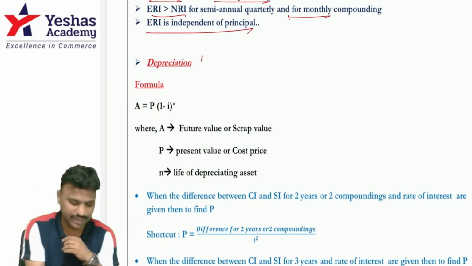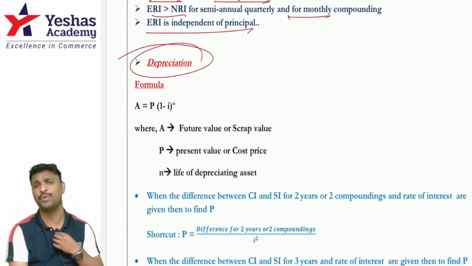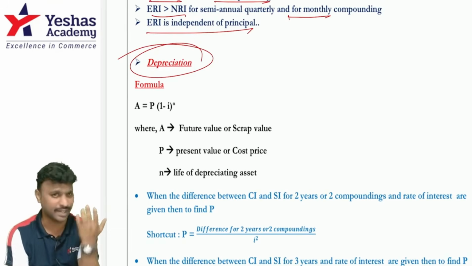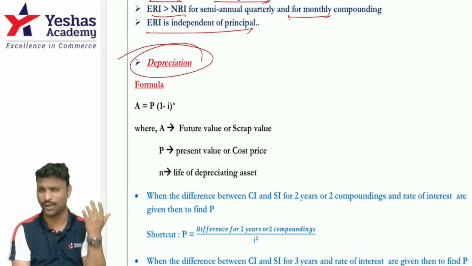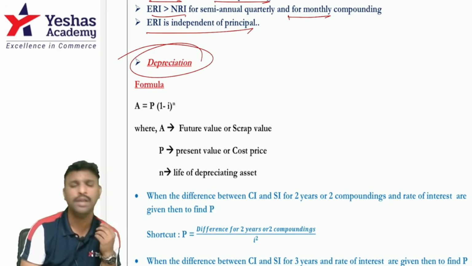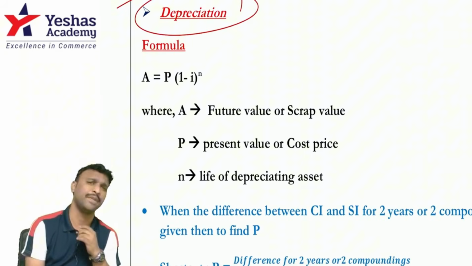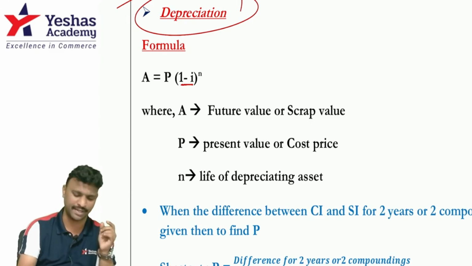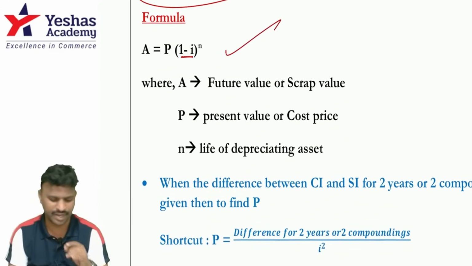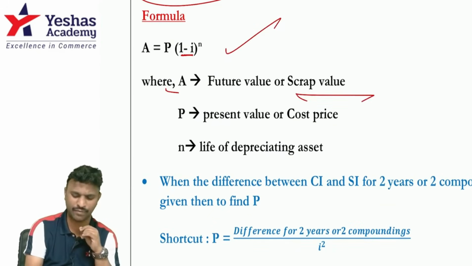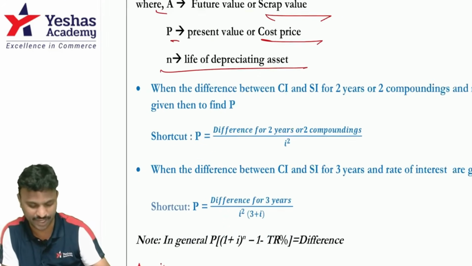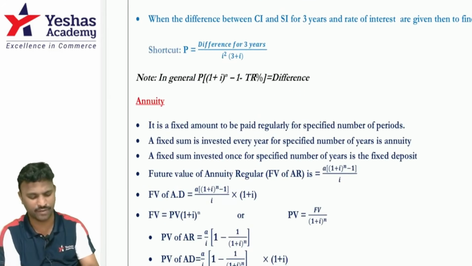All right. Then we have depreciation. An asset whose value keeps decreasing with time is said to be a depreciating asset. For example, furniture, building, electronic gadgets, and so on. If you know the appreciation formula, the depreciation formula should be easy. Just that plus 1 plus I becomes 1 minus I. Rest of the things are same. And remember, in the depreciation formula, A is called the scrap value, P is called the cost price, and N is the life of a depreciating asset. And other shortcuts I've already given.